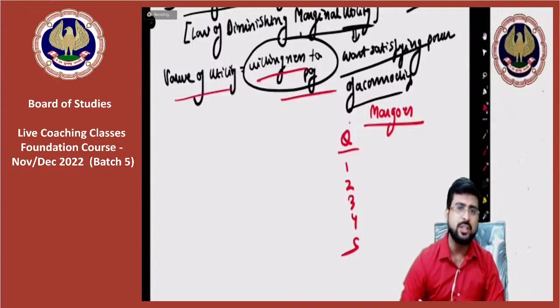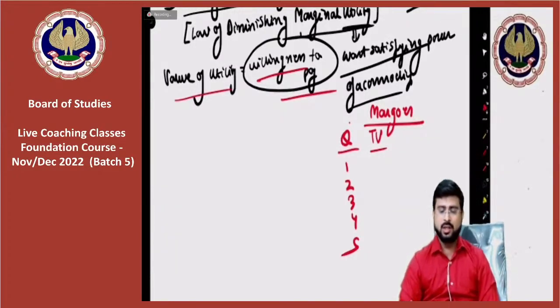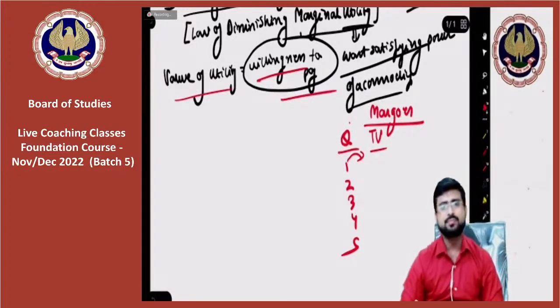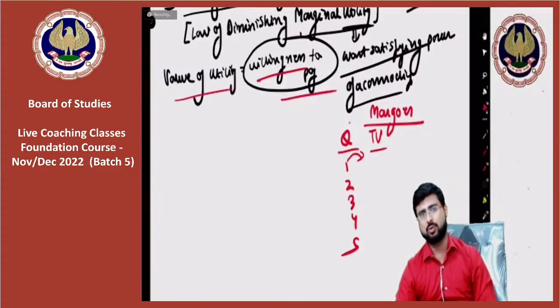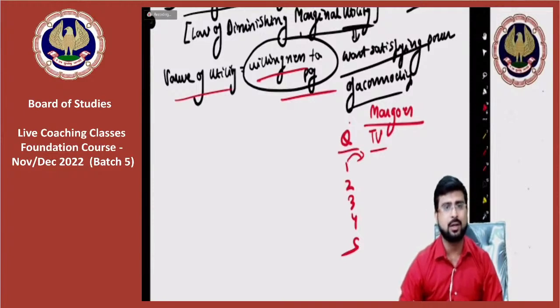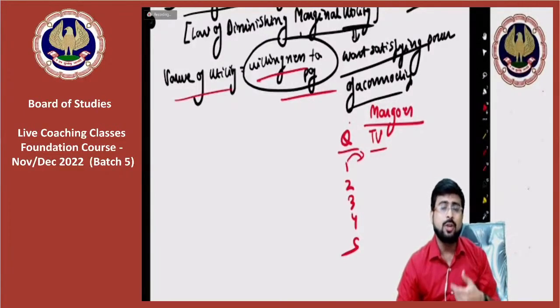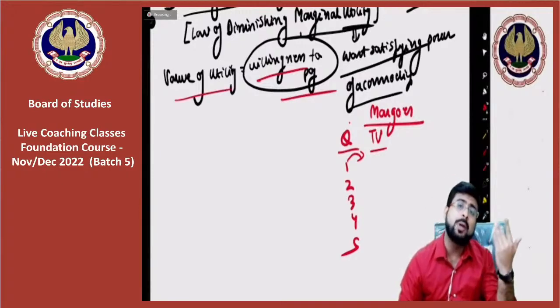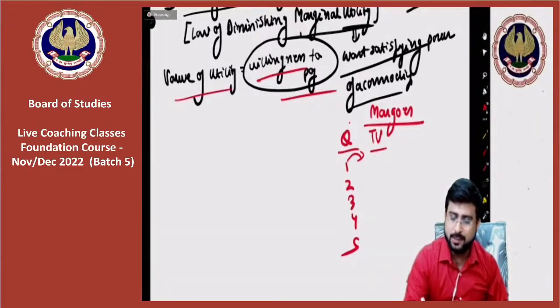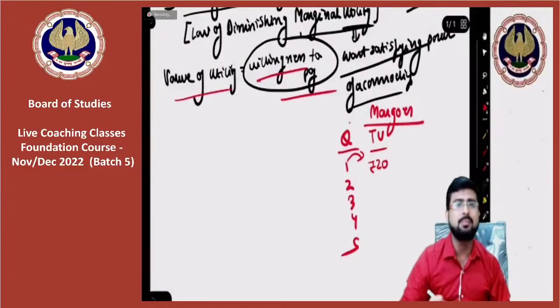Now friends, please pay attention. If you purchase one mango, obviously the first mango, you are very hungry, so you will be ready to pay more for it. So let's say 20 rupees you are ready to pay. So that is the value of total utility for the mango.